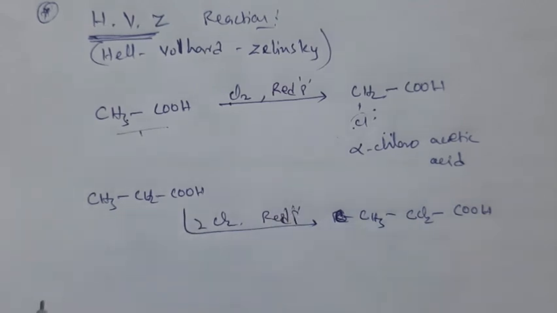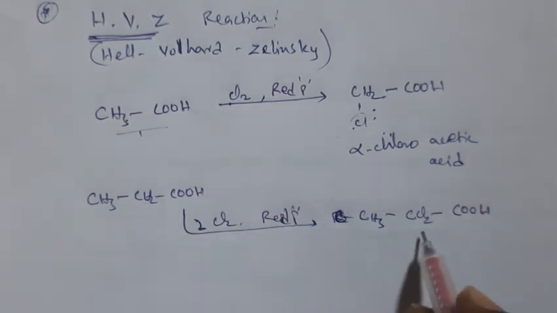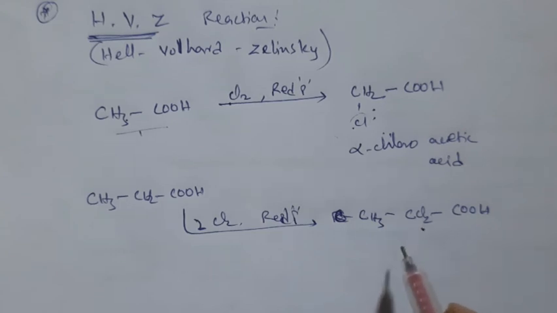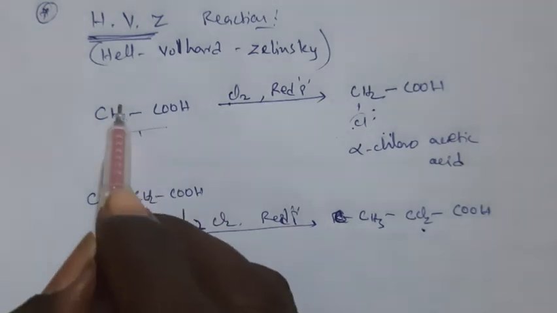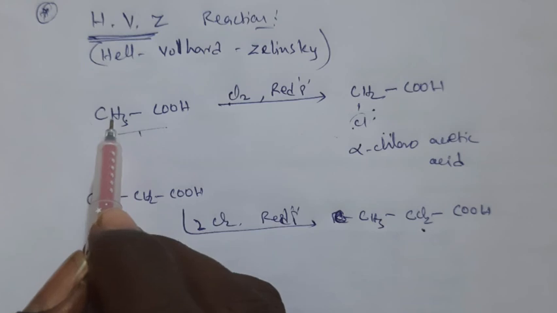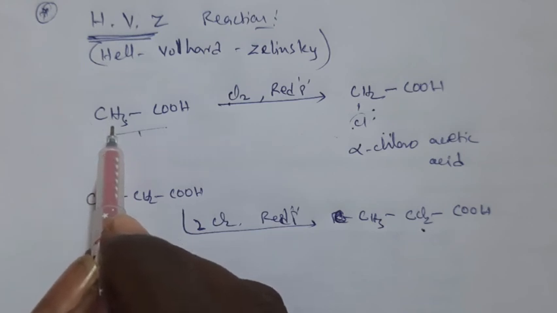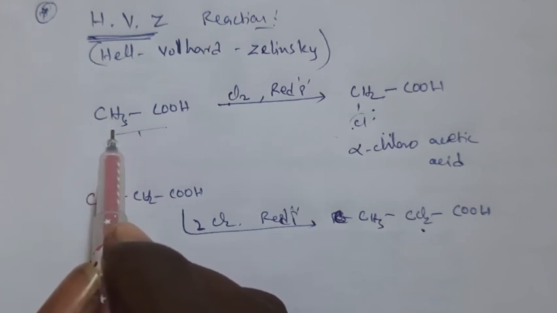Very good, 2 moles of chlorine, because 2 hydrogens are substituted. So this is called the Hell-Volhard-Zelinsky reaction. It is an important reaction, and in this reaction the alkyl group is involved. So this is about the chemical properties of carboxylic acids.